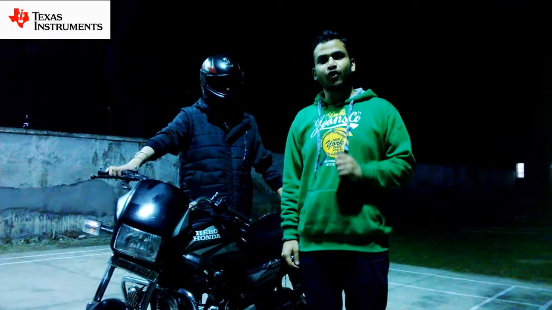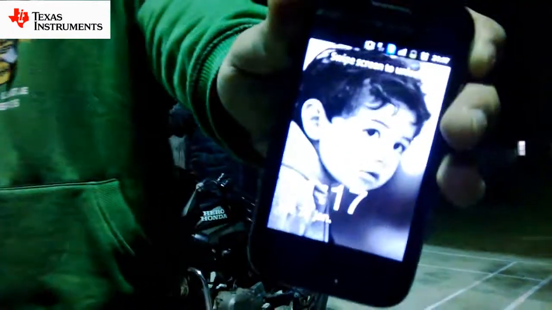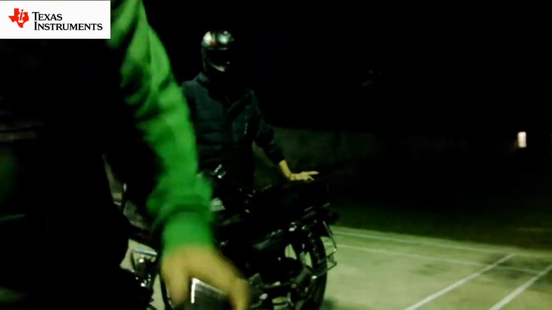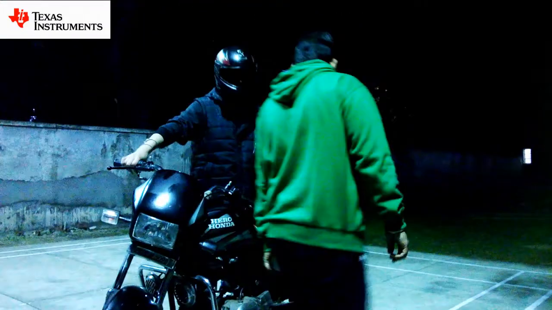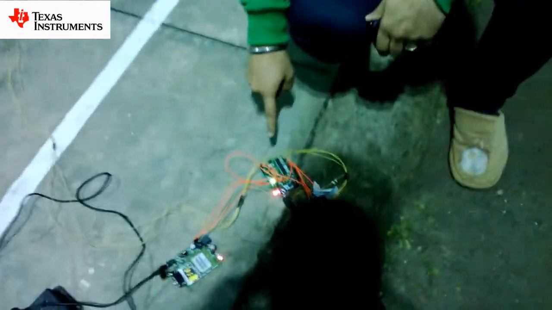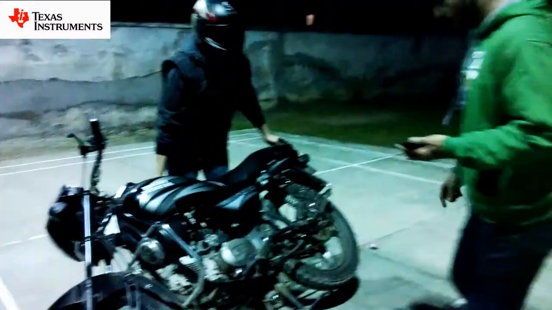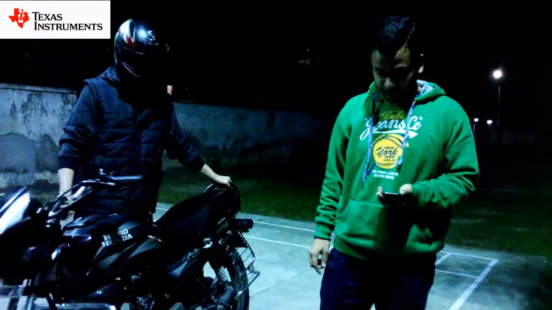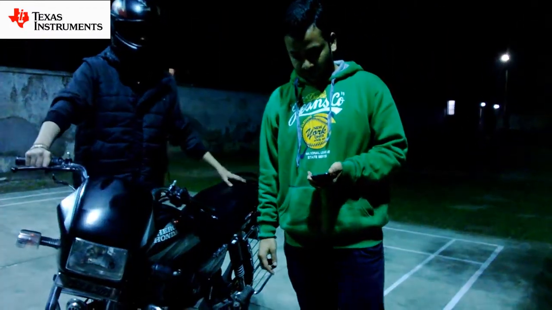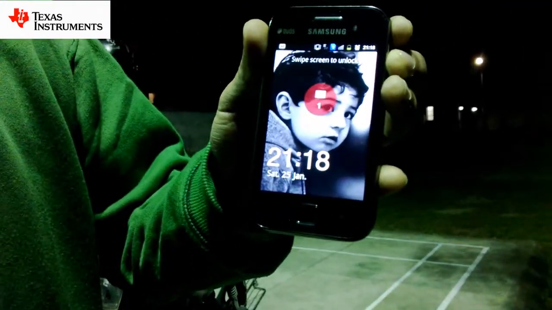Now, let's see what happens. I'm showing you the timing on my mobile phone. It's 9:17. As you can see, as he has tilted the bike, there's a green light showing that there is an accident. And also, I have received a message at 9:18.